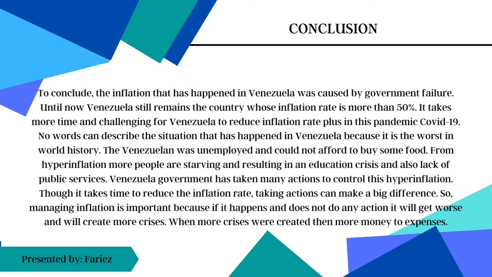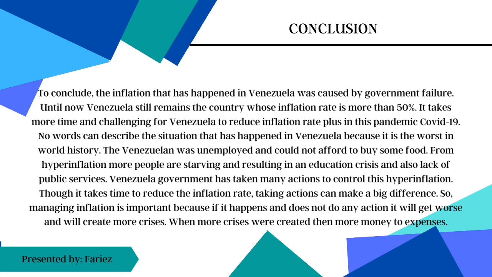Conclusion. To conclude, the inflation that has happened in Venezuela was caused by government failure. Until now, Venezuela remains a country whose inflation rate is more than 15%. It takes more time and is challenging for Venezuela to reduce the inflation rate, especially in this COVID-19 pandemic.